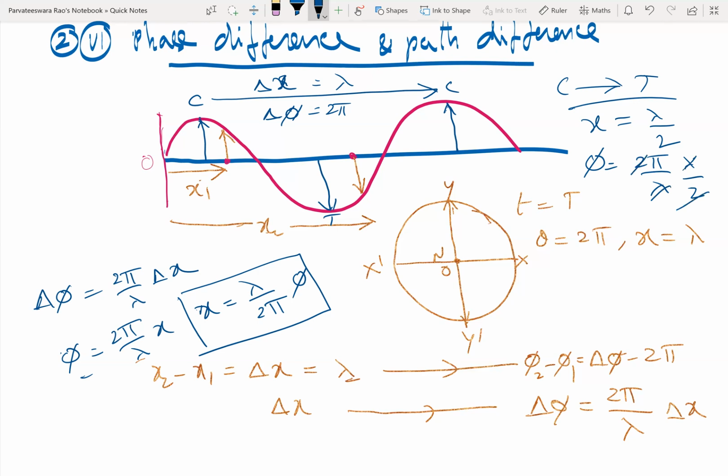Yes, sir. Therefore, the phase difference between crest and trough is pi radians. In the case of longitudinal waves, the phase difference between compression and rarefaction is pi radians. This formula will help you find the phase difference if you are given the path difference, or you can find the path difference when you know the phase difference. Very important formula, please note it down.